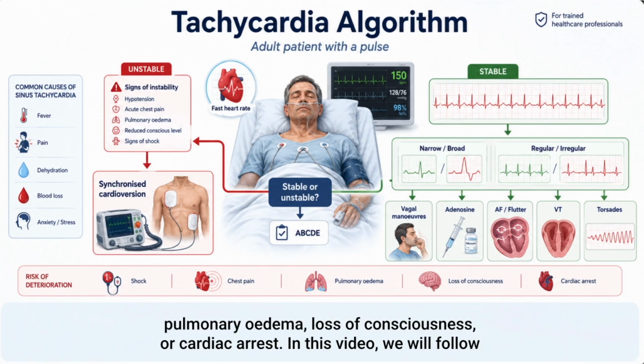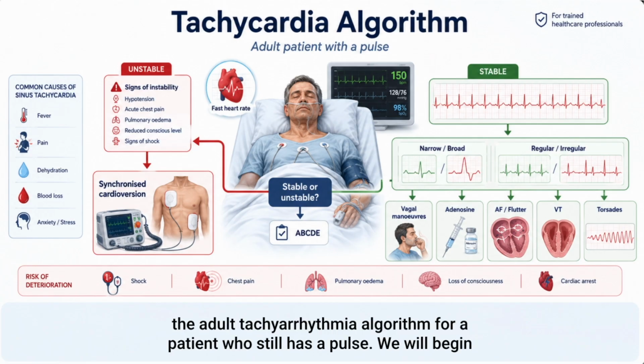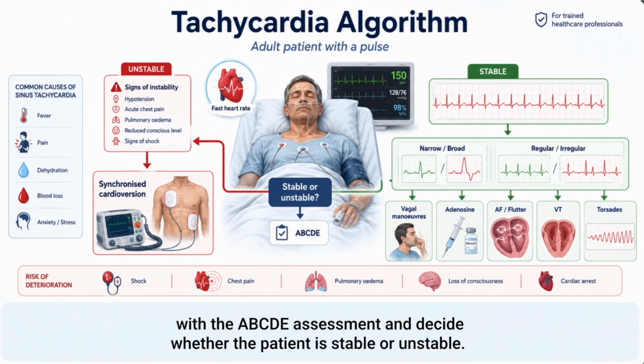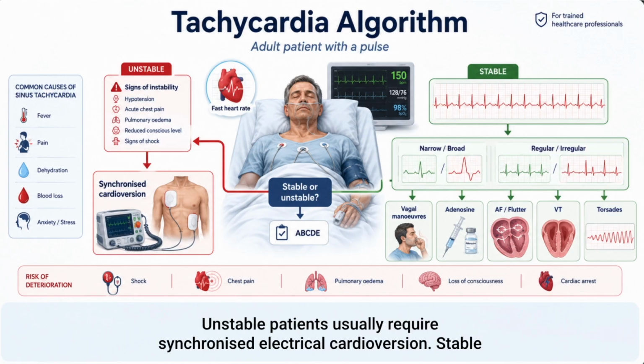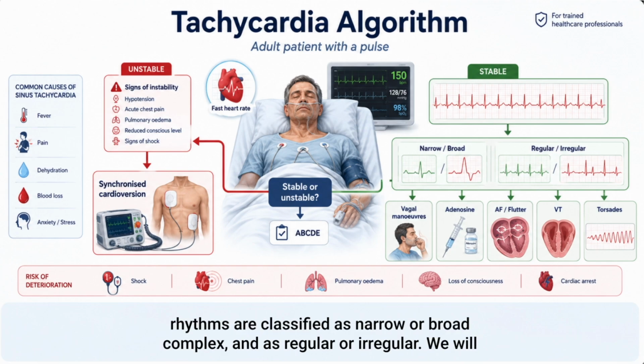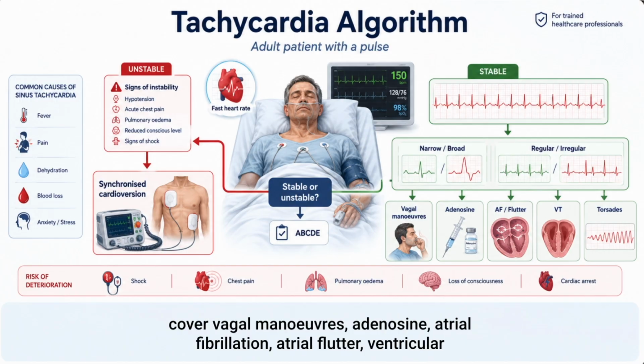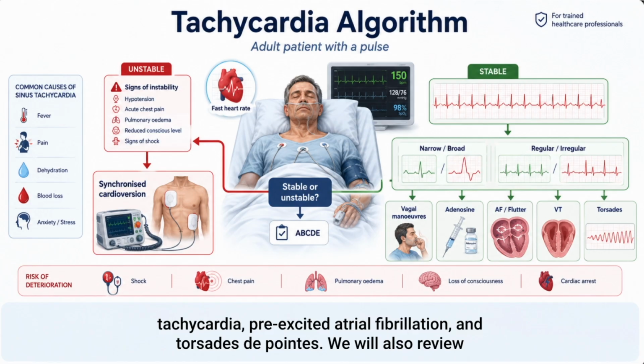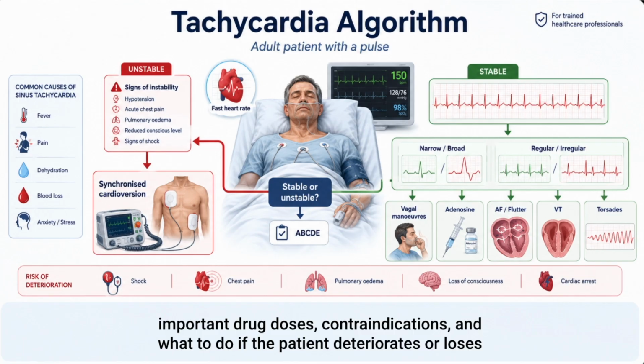In this video, we will follow the adult tachyarrhythmia algorithm for a patient who still has a pulse. We will begin with the ABCDE assessment and decide whether the patient is stable or unstable. Unstable patients usually require synchronized electrical cardioversion. Stable rhythms are classified as narrow or broad complex and as regular or irregular. We will cover vagal manoeuvres, adenosine, atrial fibrillation, atrial flutter, ventricular tachycardia, pre-excited atrial fibrillation, and torsades de pointes. We will also review important drug doses, contraindications, and what to do if the patient deteriorates or loses their pulse.